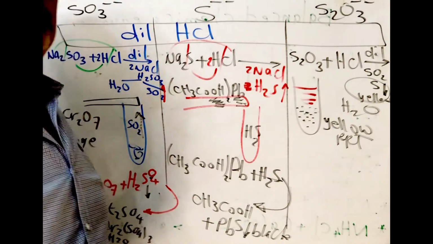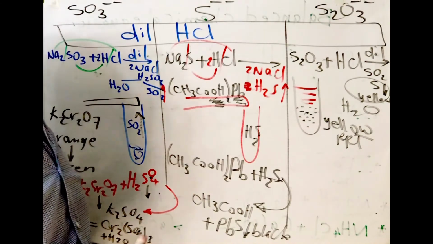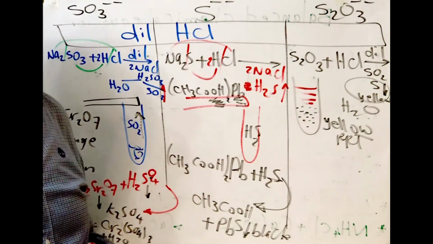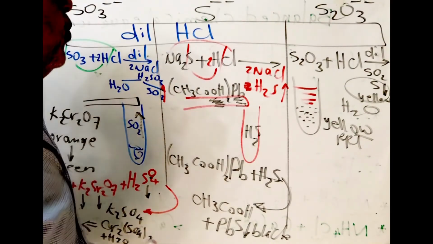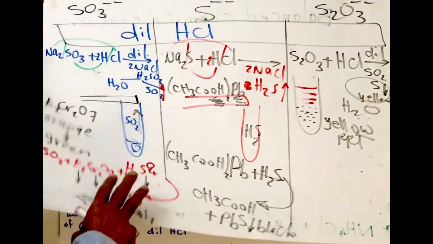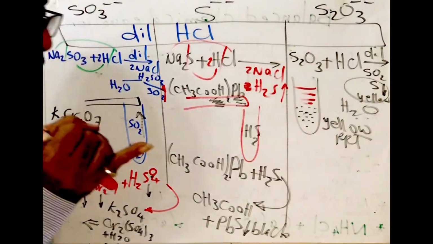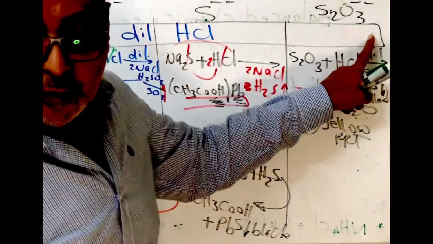Iodine has the brown color, so it will remove it due to formation of sodium tetrathionate. This is the group of dilute HCl: carbonate, bicarbonate, sulfite, sulfide, and thiosulfate.